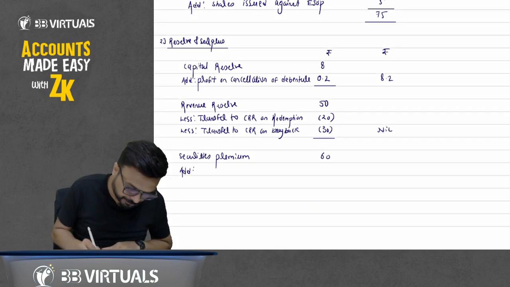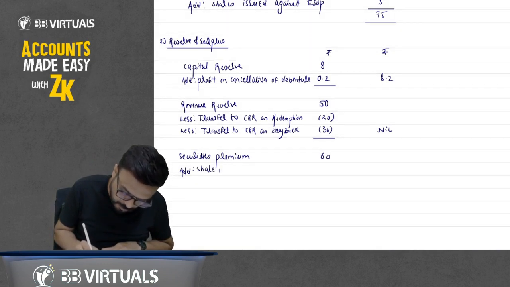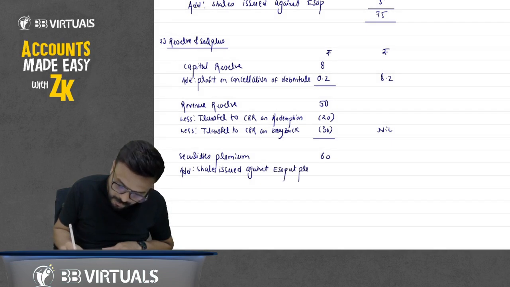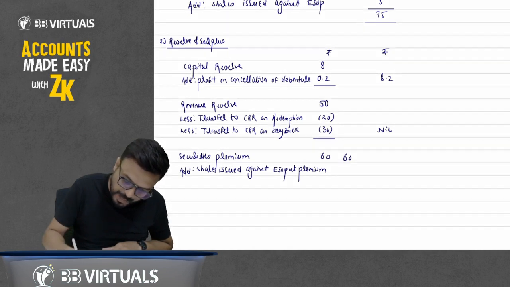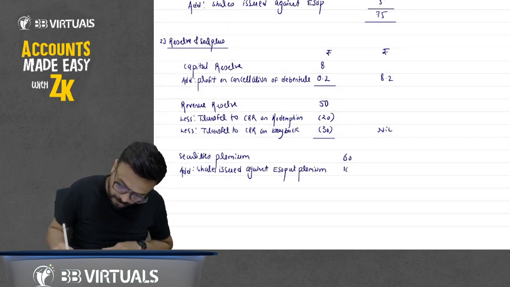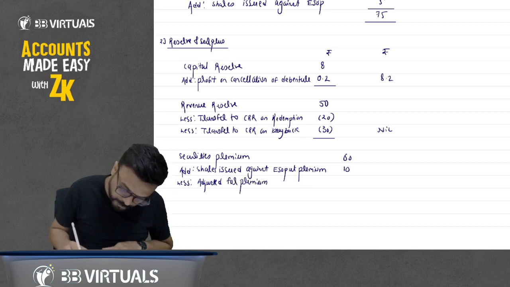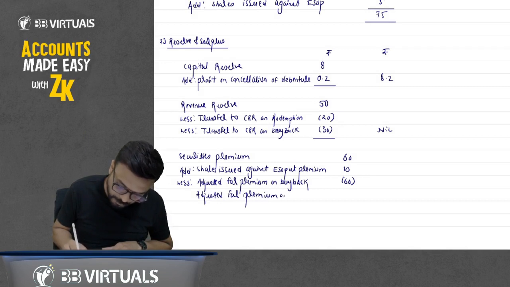So write down here, add shares issued against ESOP at premium, that is 10, less adjusted for premium on buyback 60 and adjusted for premium on redemption 2.